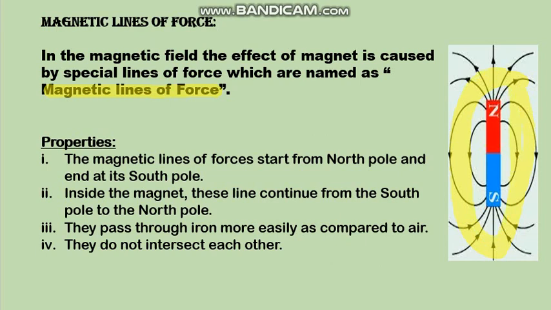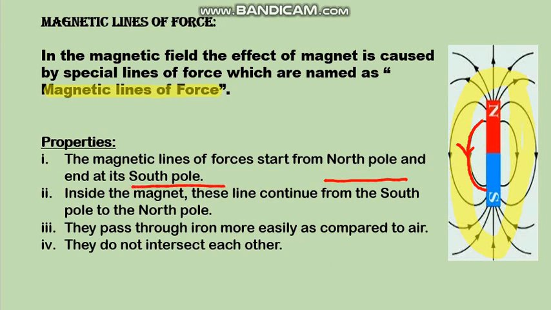The magnetic lines of force start from the North Pole to the South Pole. But inside the magnet, these lines continue from the South Pole to the North Pole. But outside, the magnetic lines of force go from the North Pole to the South Pole.